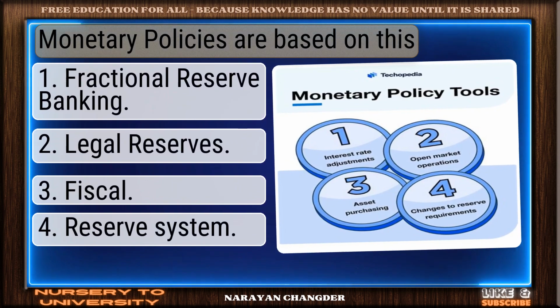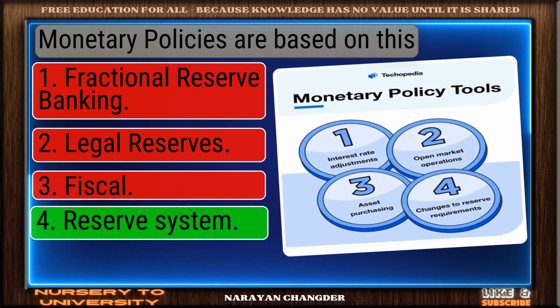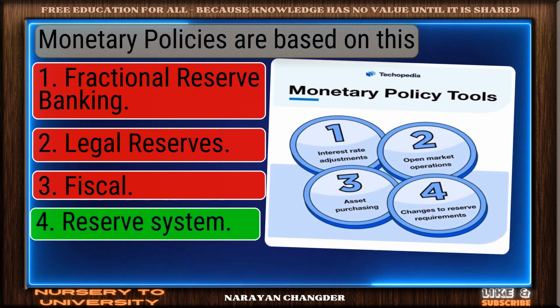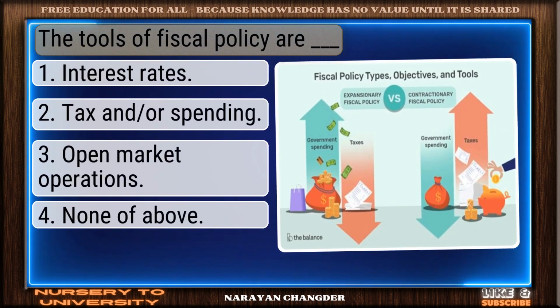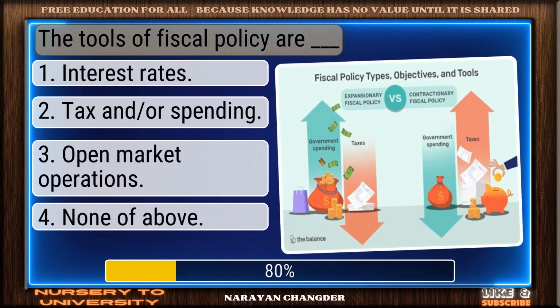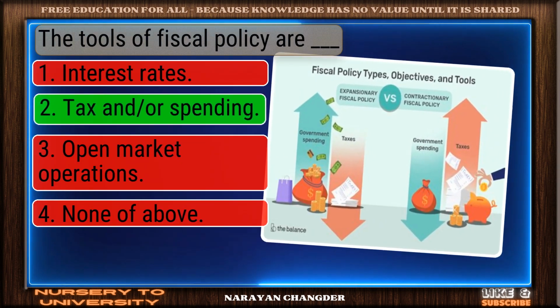Monetary policies are based on this. Well reasoned. Reserve system is the correct choice. The tools of fiscal policy are dash. Right choice. Tax and/or spending is the best answer.